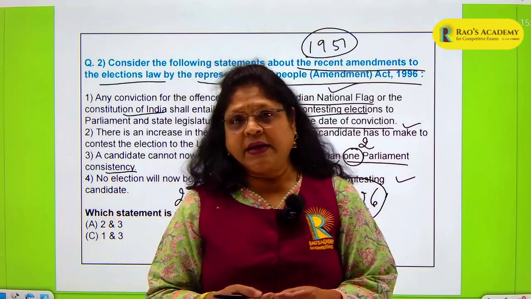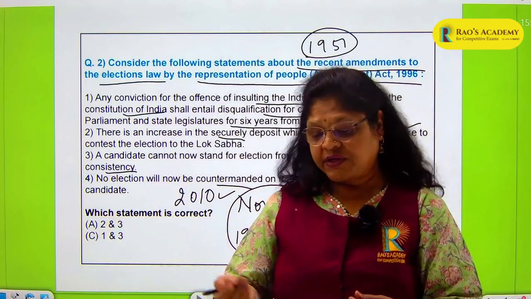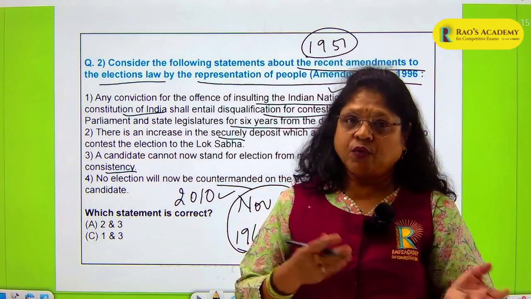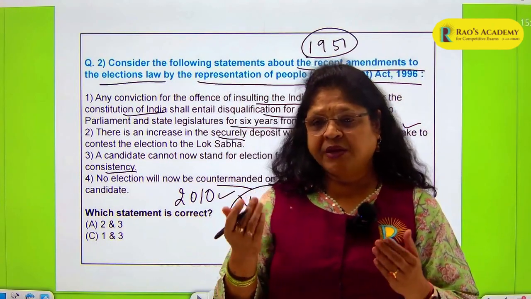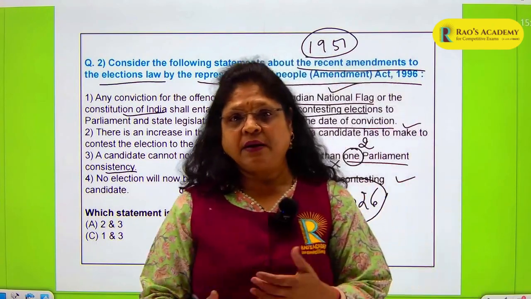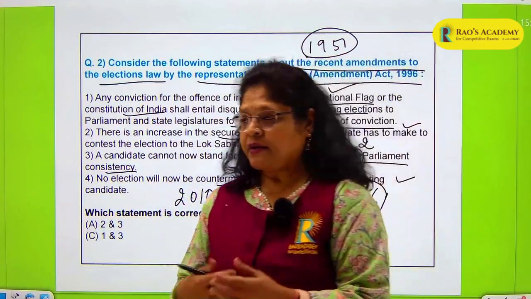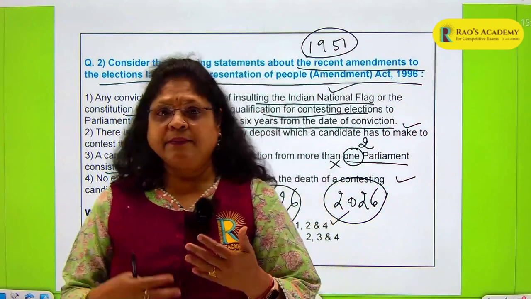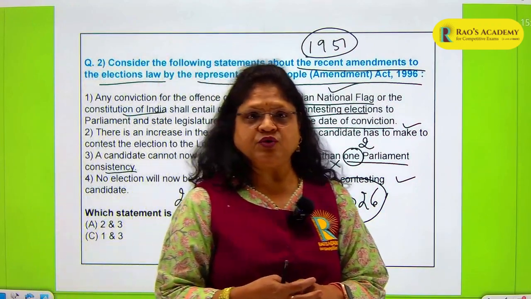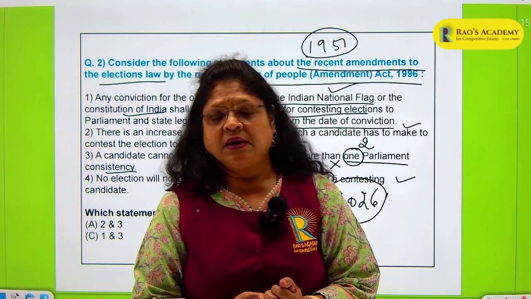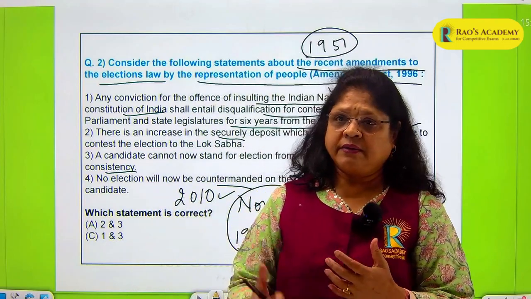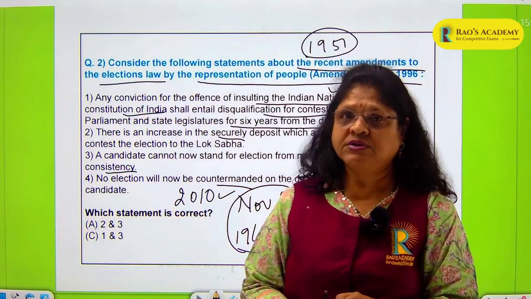One is that he can offer any form of gratification to the voters to vote or not to vote. Sometimes you must have read many times in newspapers that money is being distributed, or liquor is being distributed, or some goodies are being distributed. There are many things that candidates indulge in to lure the voters in their favor.